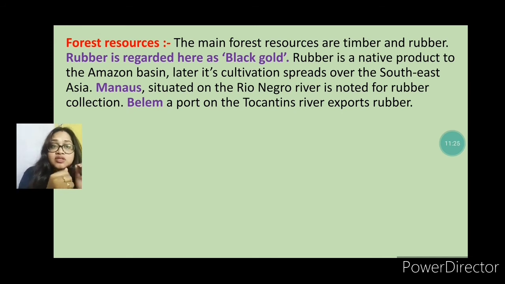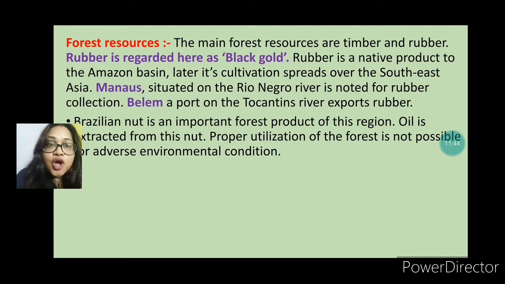And Manaus, situated on the Rio Negro River, is also very well known for rubber collection. And Belem is the port on the Tocantins River that exports the rubber. So this is all about the Amazon basin.